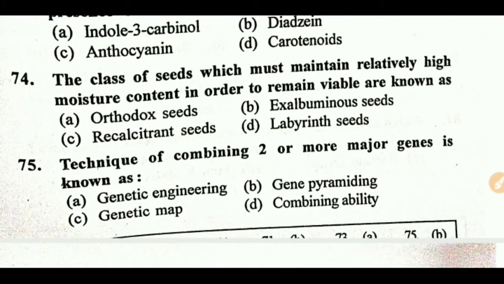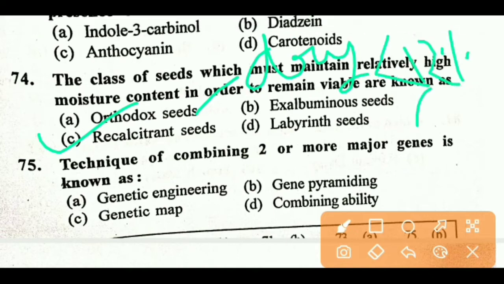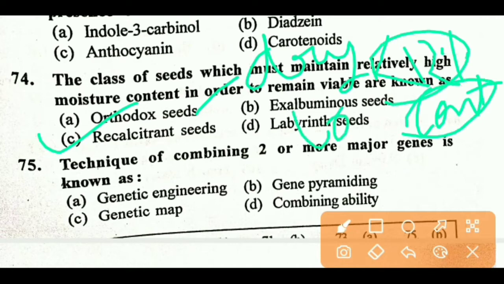The class of seed which must maintain relatively high moisture content in order to remain viable are known as. Right answer is C, recalcitrant. In case of orthodox seed, they are able to dry below 12% moisture content and can be stored for a long period. Orthodox types of seed are stored for a long period, and recalcitrant seeds are not able to be stored for long times. Next question.